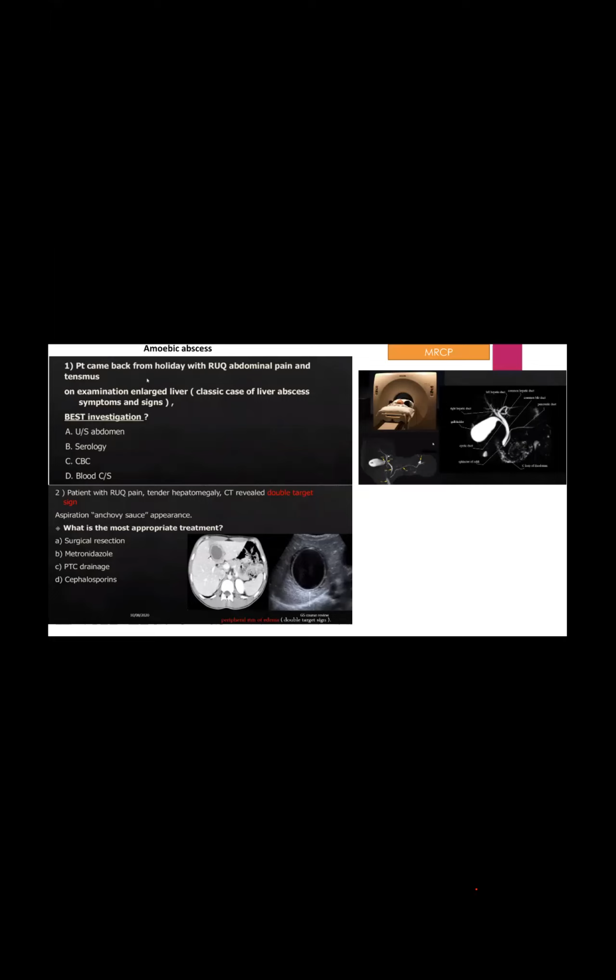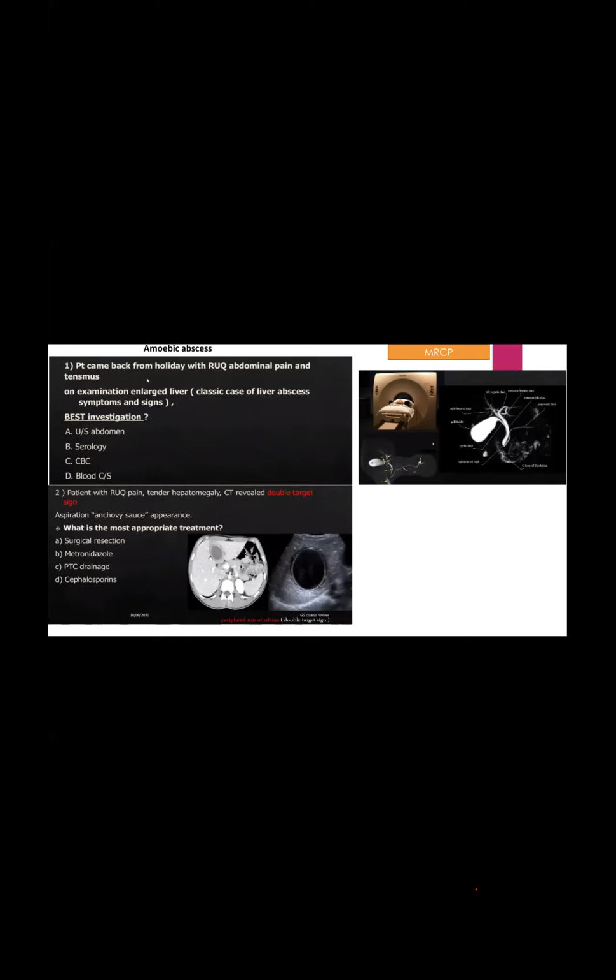And they said enlarged liver, classic case of liver abscess, symptoms and signs already posted, like fever, tenderness. So no need for ultrasound right now. So for liver abscess, we have to do serology first, right? Yes, ma'am. Okay. Understand. Thank you. The second question will be discussed with me, Dr. Badhan.